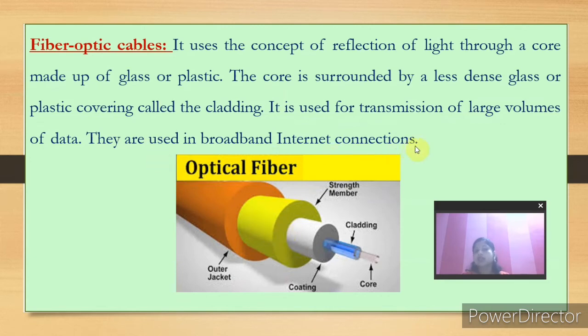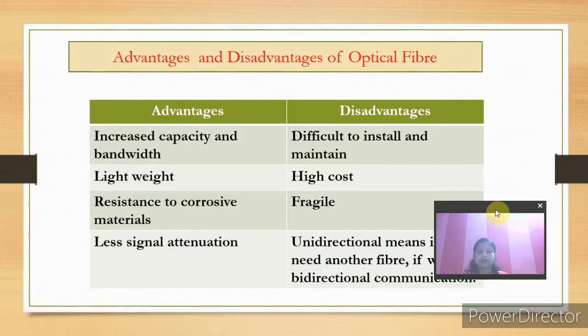They are used in a broadband internet connection. You must have heard about broadband internet connection, which is a 24 hours connection. You can tell high speed data transmission takes place through broadband internet connection. So in these broadband internet connections, optical fibers are used. Okay, then let us see what are the advantages and disadvantages of this transmission medium.